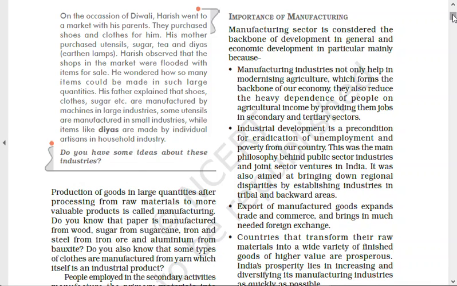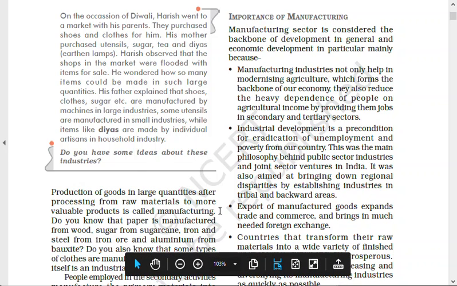Writing skill means that you know how to use your words in a proper way, and you are able to present your views in a proper way. This is what this entire gimmick is. So questions for 1 mark, 3 marks, all of them will come in a descriptive way. So we have to think about writing to improve our writing skill, that means what words we are going to write and how we are going to write them. So a simple question comes: what is manufacturing?